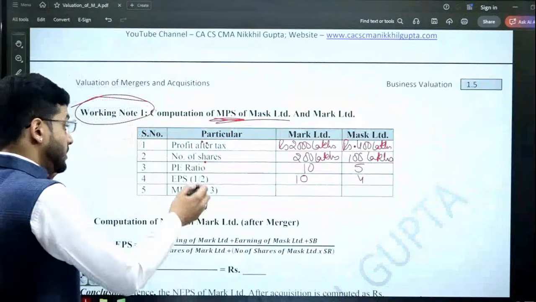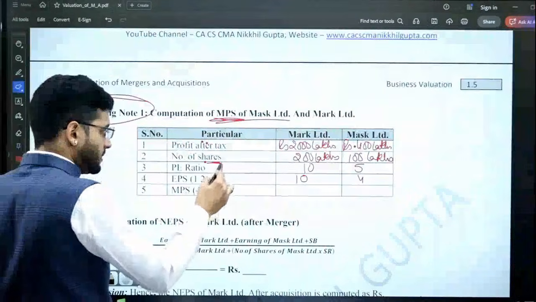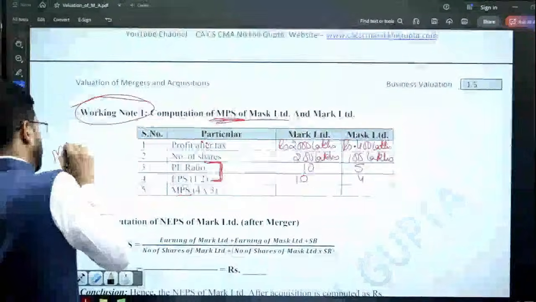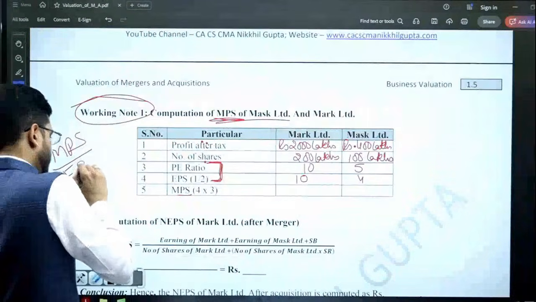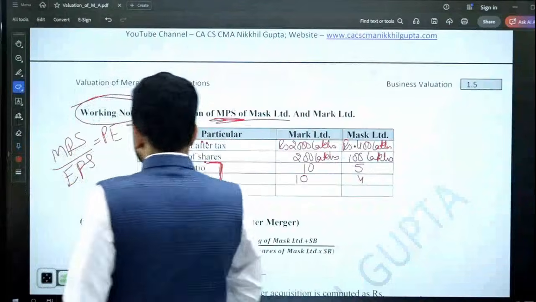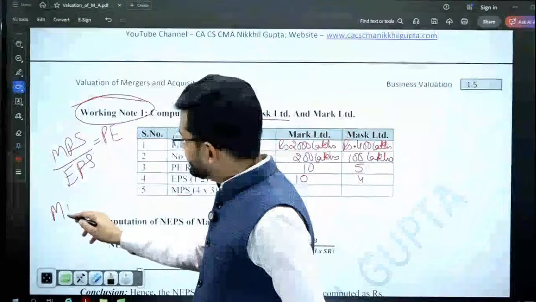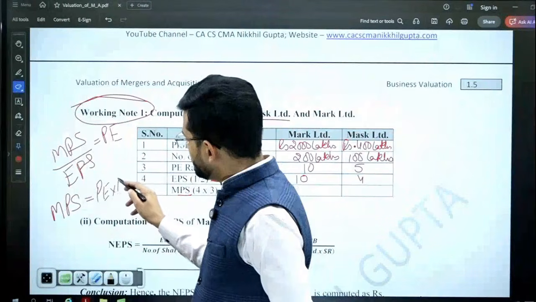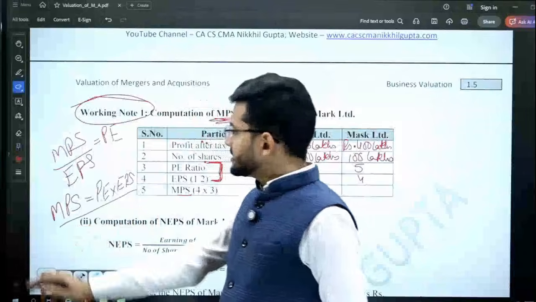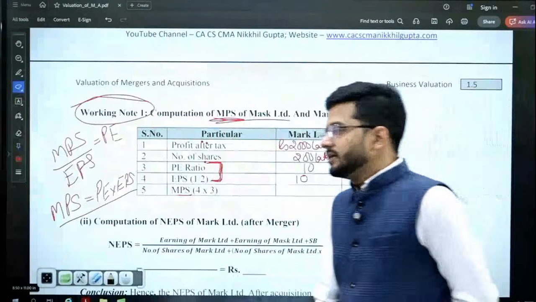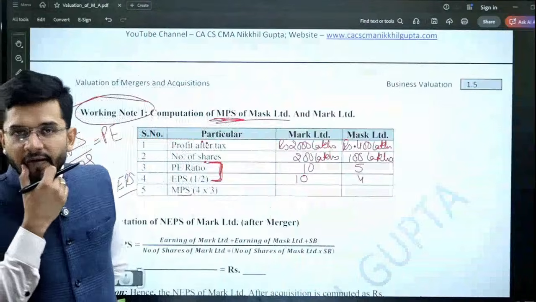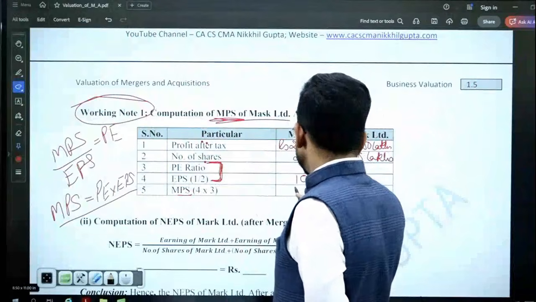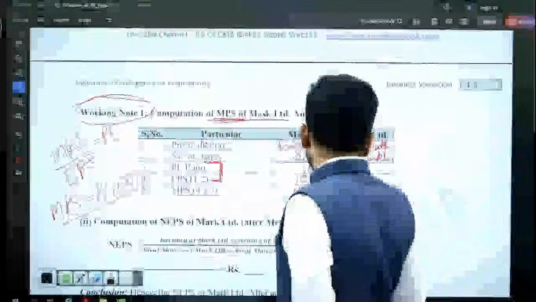Then we can compute the market price per share by multiplying the PE ratio with the EPS. Just multiply these two things and you will get the market price per share. Because the formula of PE ratio is MPS over EPS is equal to PE ratio. If I reverse this formula, then I get another formula: MPS is equal to PE ratio multiplied by the EPS. This is the reverse formula. So we'll multiply these two, and the MPS is computed as 120.